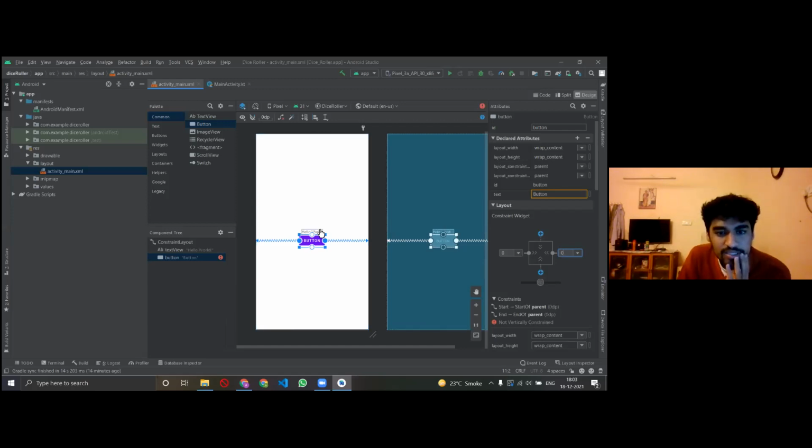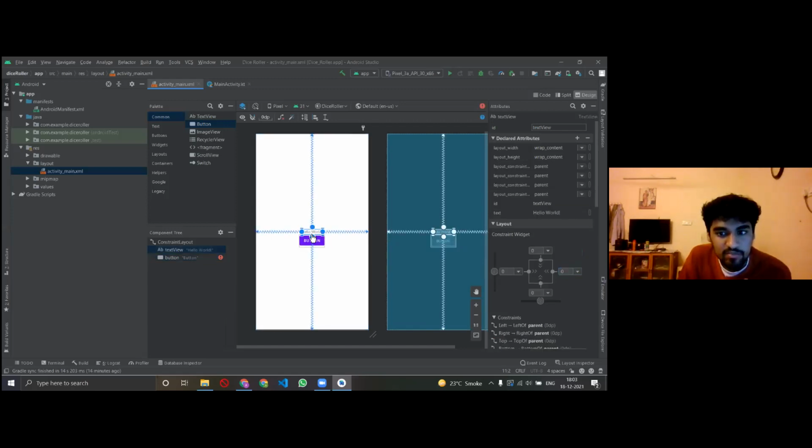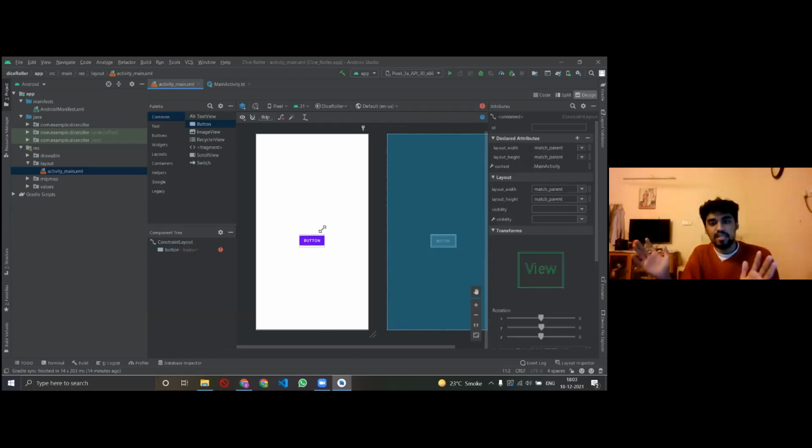So the very small hello world that is written is of no use, right? So what I'll do, I'll just delete it. I'll select it and press delete. That's it, it's gone. We want an image, and they have put a hello world here, so let's remove it naturally.